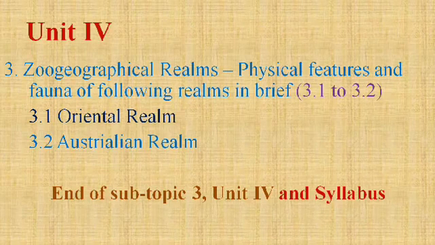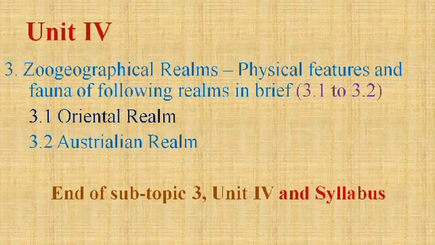The last subtopic of unit 4 is the zoogeographical realm. We have to discuss the physical features and fauna of the Oriental realm and Australian realm. The Oriental realm includes our country India, Pakistan, Nepal, Bhutan, China. These are certain parts of the Oriental realm.